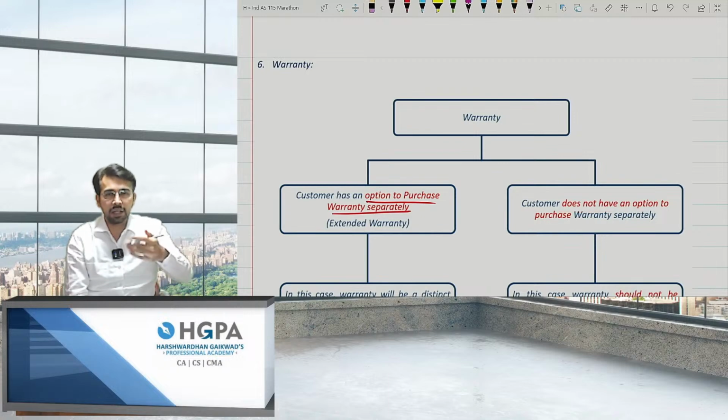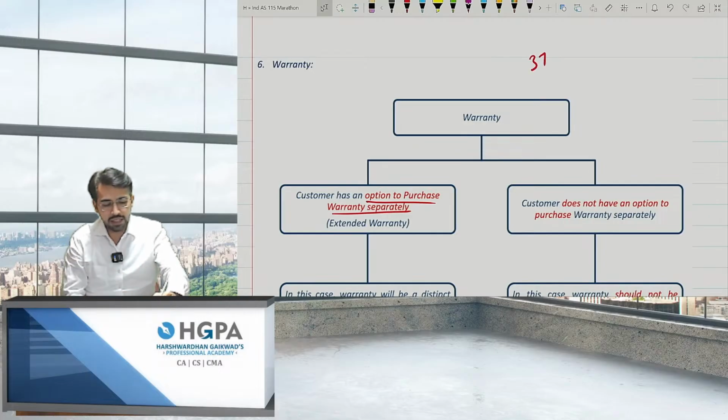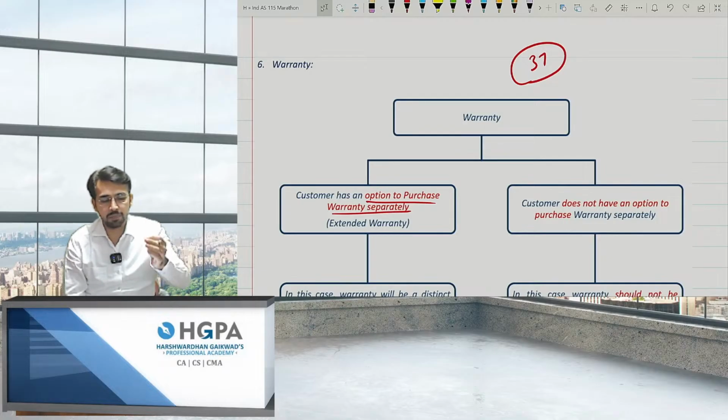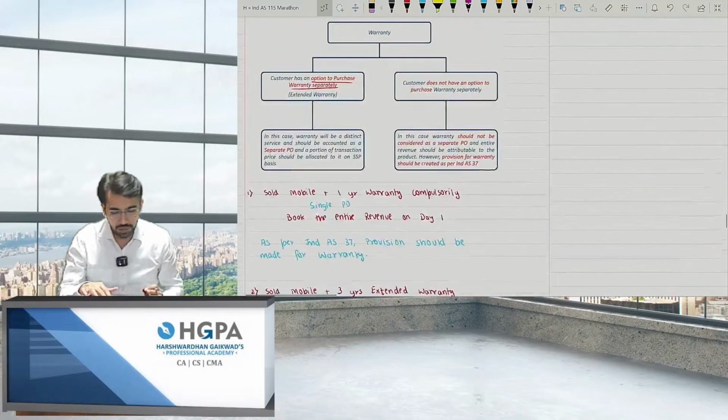That is, if you're taking the product, let's say you are taking this iPhone from me, I'm giving you a 1 year compulsory warranty. I'm not charging anything extra from you. So what I'll be doing, I'll book the complete revenue. This is only one single performance obligation, that is the mobile. I'm not selling you the warranty separately. Yes, but as per IND AS 37 provision, that is provision for expenses will be made. That is, a provision entry will be made for warranty.